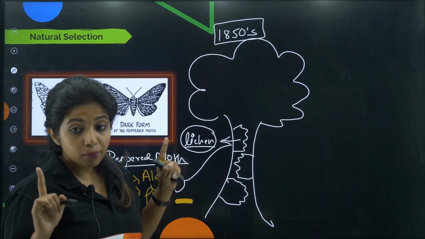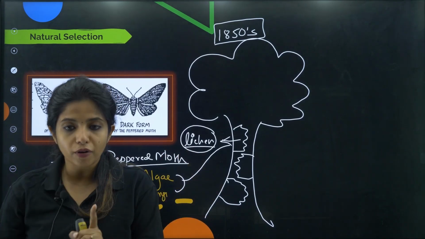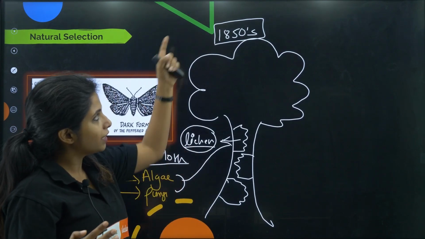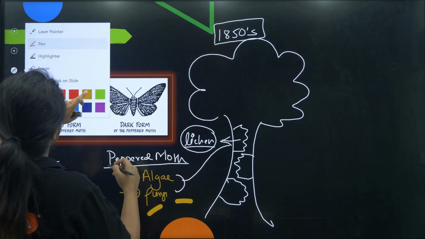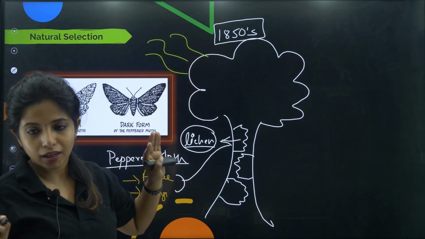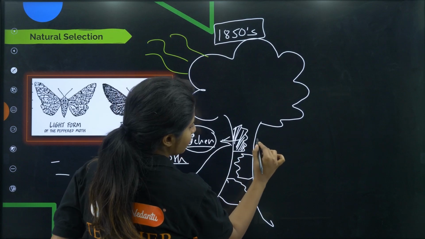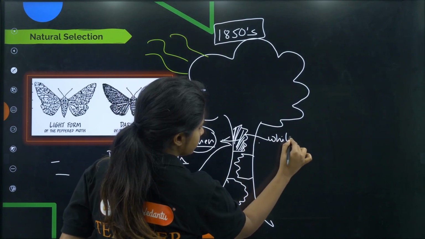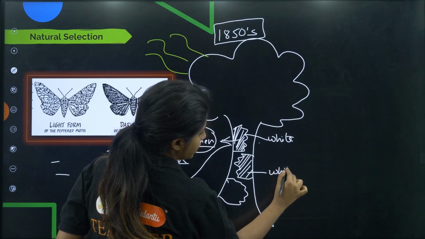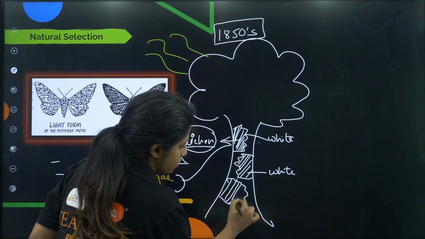Now, one very important thing about lichen that you have to remember is that lichen would not be found in an area where there is too much pollution. Okay, now over here it is the 1850s, the wind is really nice, it's all breezy, it's all cool, no pollution, nothing. So this lichen is growing, and this lichen basically makes the plant white in color, my dear children. So the plant appears like this.